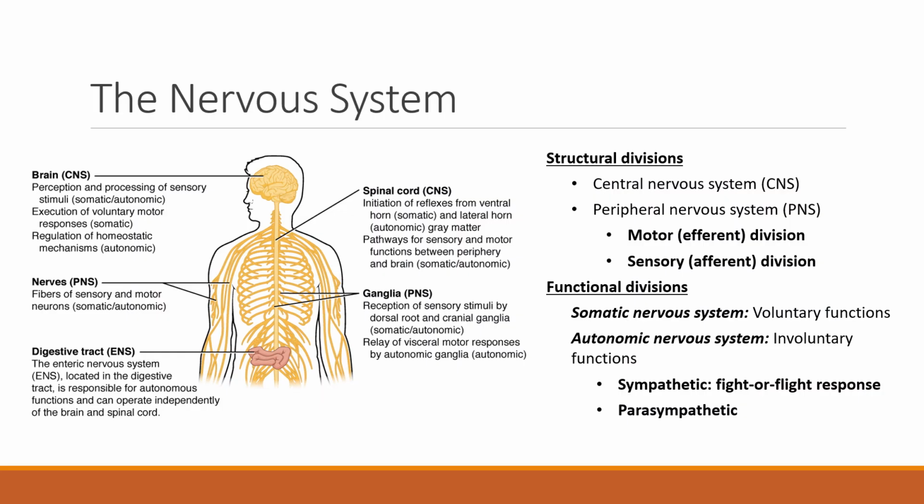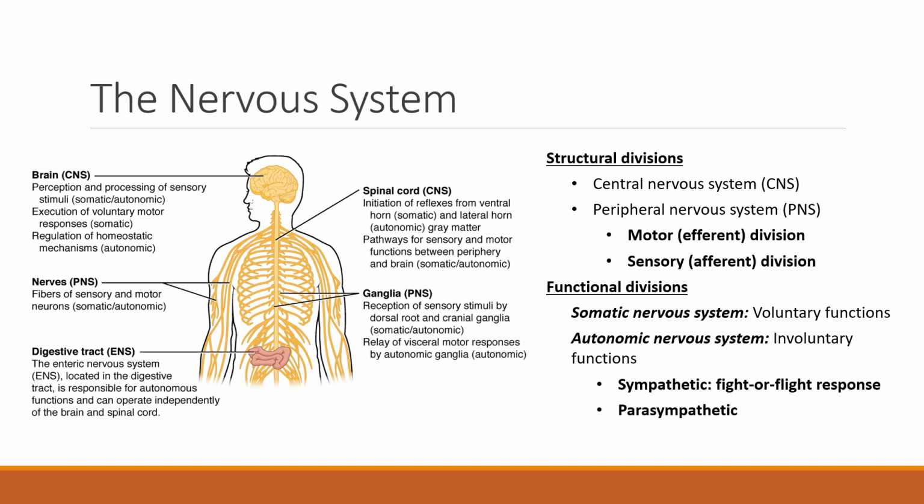Although skeletal muscles produce the force that allows us to move, it is the nervous system that directs and controls the voluntary system. Anatomically, the entire nervous system can be divided into the central nervous system and peripheral nervous system. The central nervous system consists of the brain and spinal cord. The peripheral nervous system lies outside the central nervous system and may be further divided into motor, or efferent, and sensory, which is the afferent divisions.